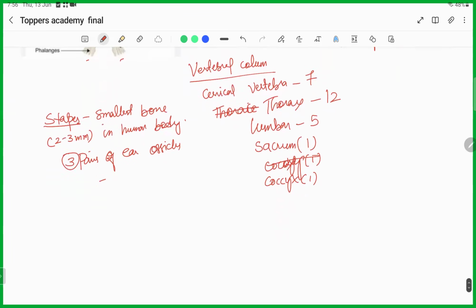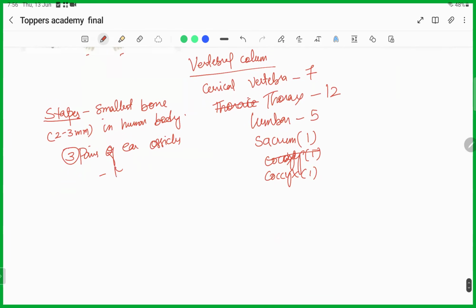Number one is Malleus, and then incus, and stapes. These three pairs, so three on both sides of the ear.